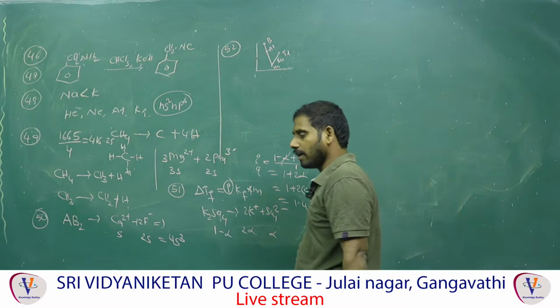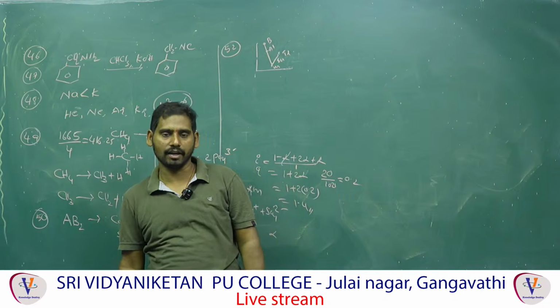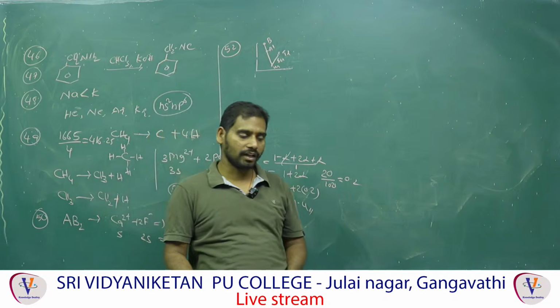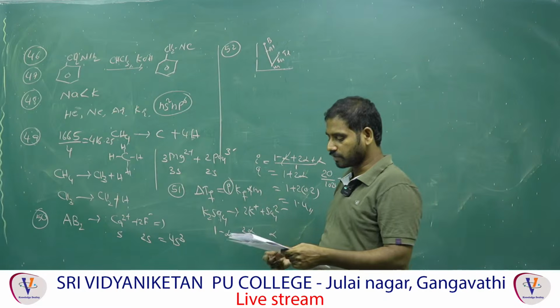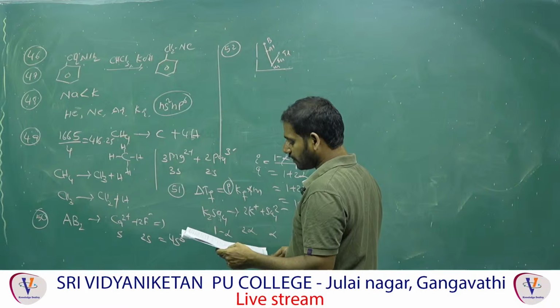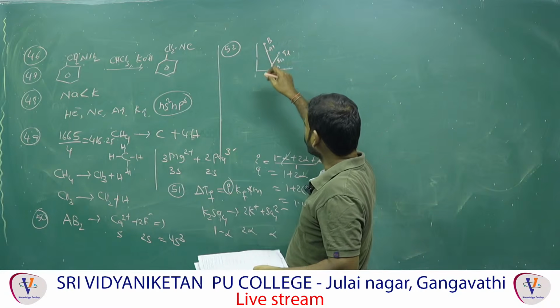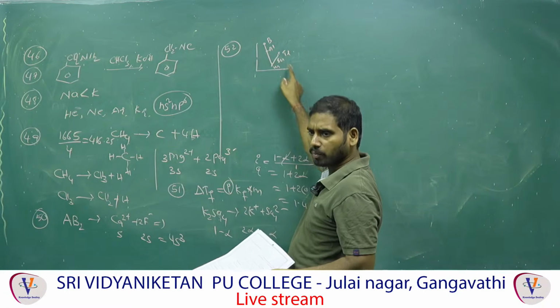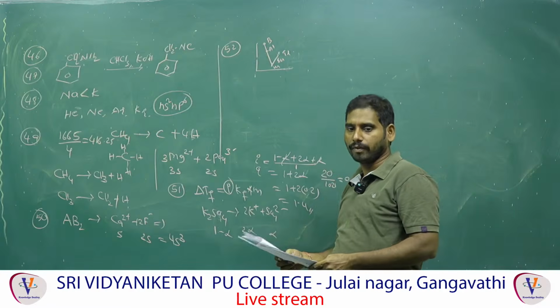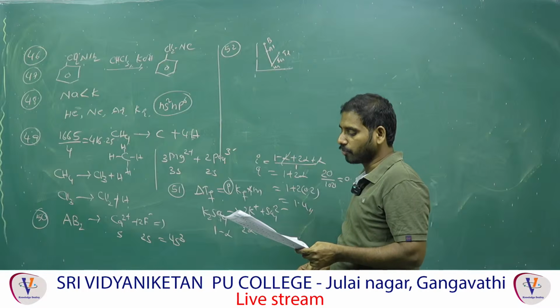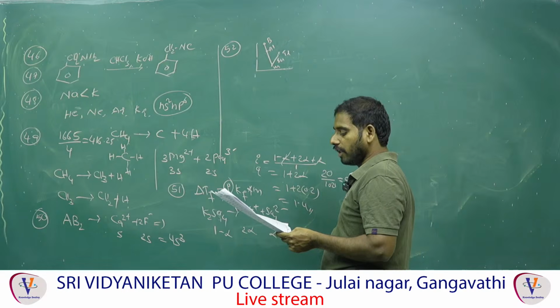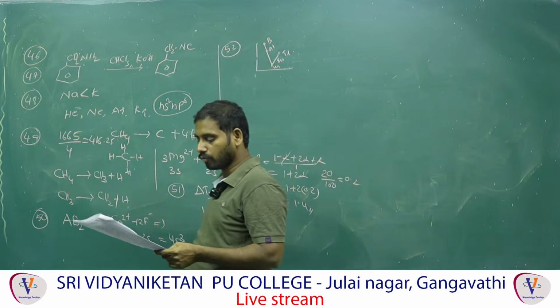Actually, in any group we think of either increasing or decreasing order. But in the 13th and 14th groups, so many exceptions will be there, with different reasons. Instead of remembering those exceptions, remember the graphs, then automatically you will get the answer. This is the actual answer, melting point, but they have given it reverse. Then the ionization enthalpy diagram is also like that only, right?